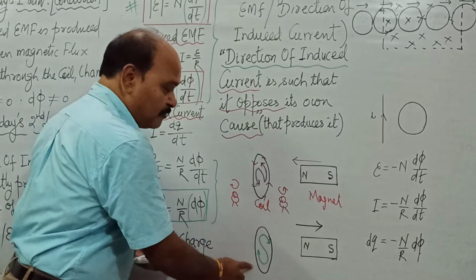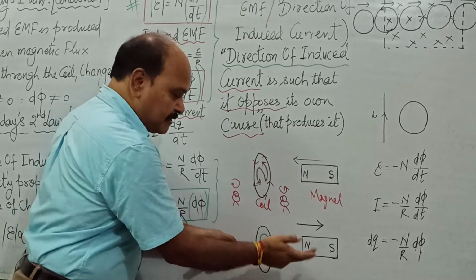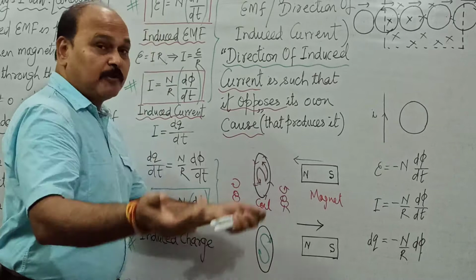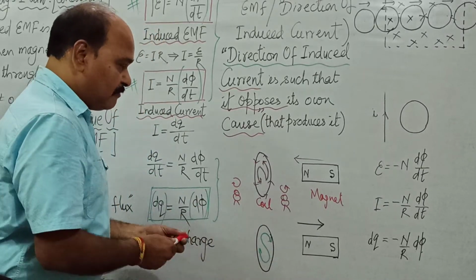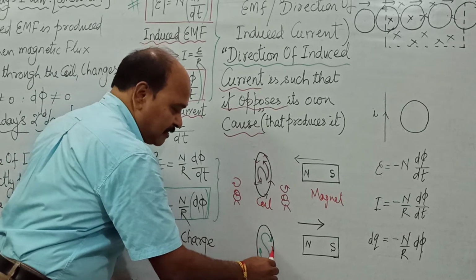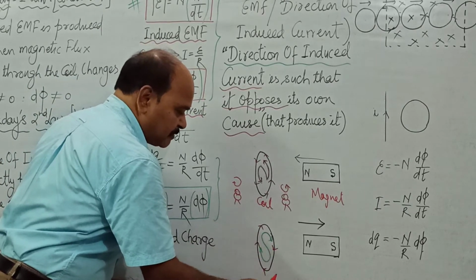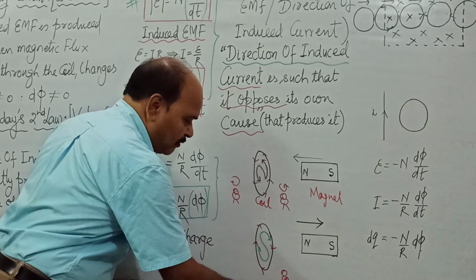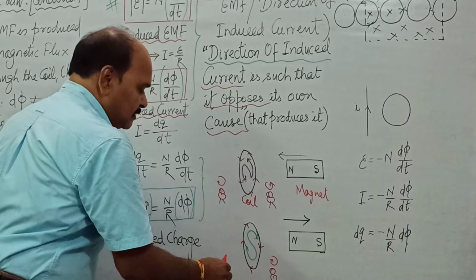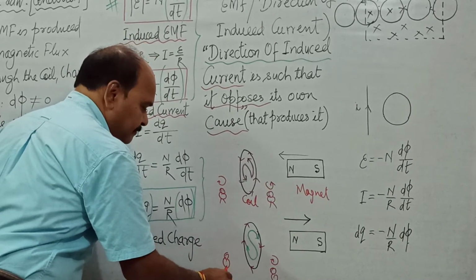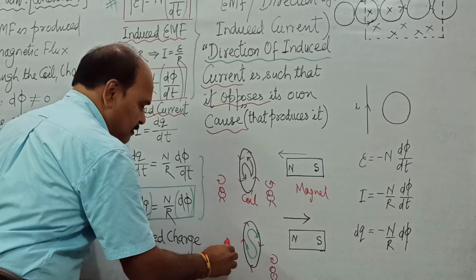And this coil is going to attract this magnet when the face of the coil facing this magnet acquires opposite polarity. That means if it is north, it is going to be south. When this end is going to be south, the current is going to be what? Clockwise. Yeah, clockwise. For an observer on this side, the observation of the current would be what? Clockwise. And if the observer is just on the other side, the current would be what? In opposite direction, that is anti-clockwise.